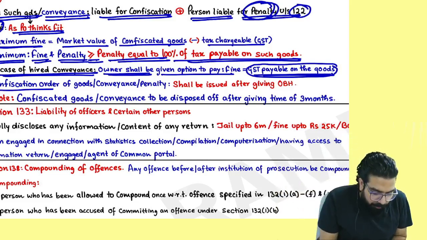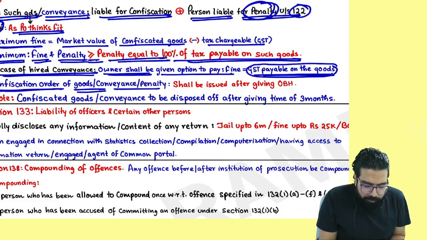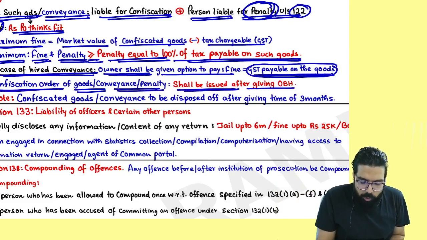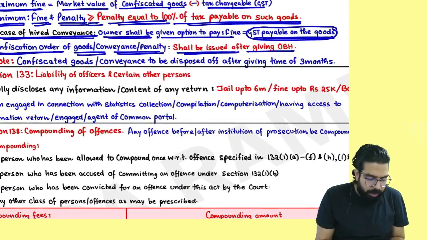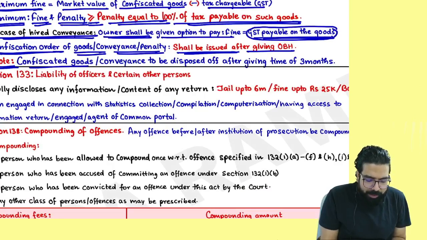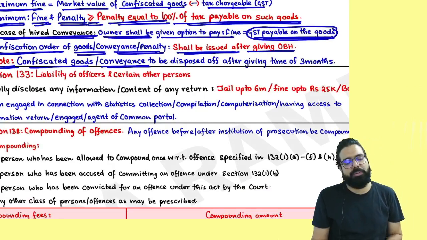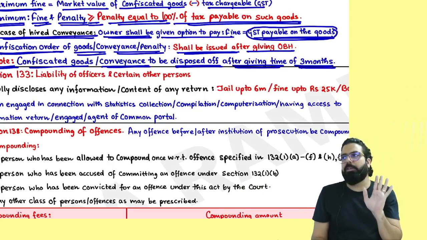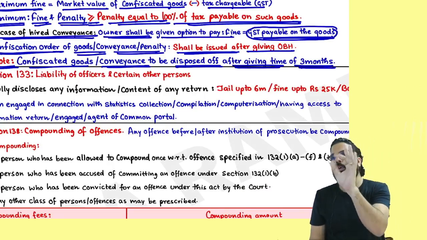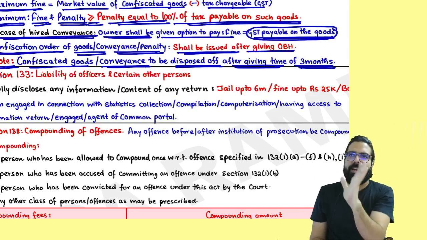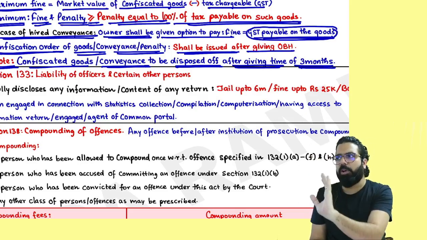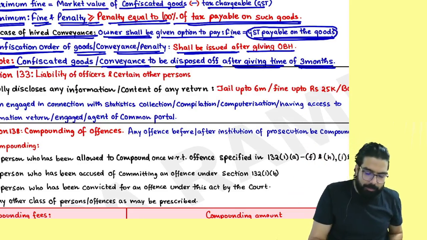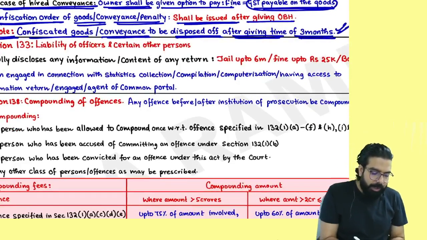Next. The confiscation order of the goods, conveyance and penalty shall be issued after giving an opportunity of being heard. Now, once the goods and the conveyance are confiscated, they will be disposed of after giving you how much time, everyone? 3 months. Once the confiscation order is passed, if you pay the fine, they will give back your goods and your conveyance. If you don't pay, after 3 months they will go ahead and sell it.